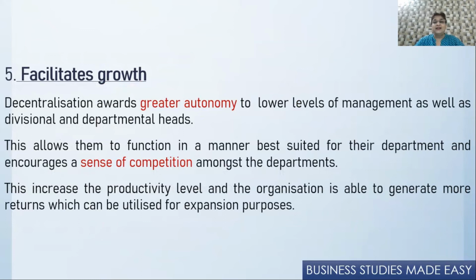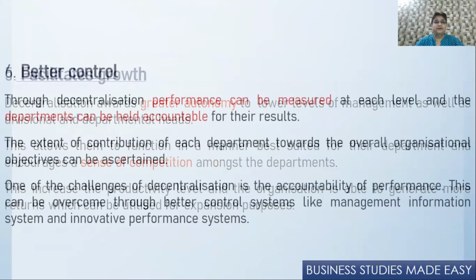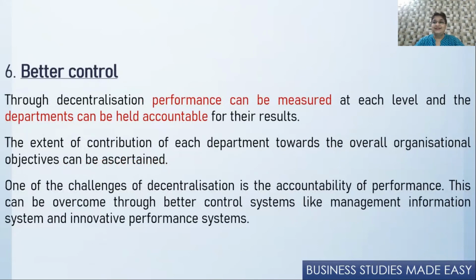So as a result, growth takes place and better control. Now, when you have been told to buy the things yourself, then control automatically is affected. If something has been brought to you and given to you, then you can find a lot of faults.